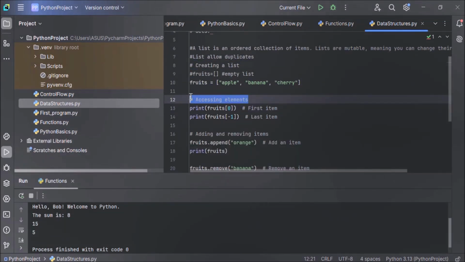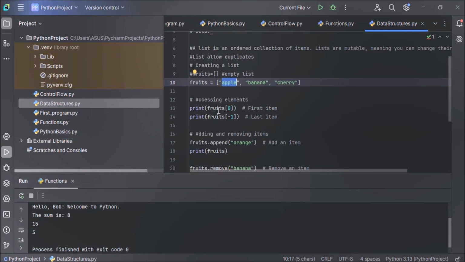Now next is how to access list items. We all know that list items are indexed and you can access them by referring to the index number. The first item in the list has index 0. Now in this example, we have 3 items. This fruit list has got 3 items. Apple is at 0th index because apple is the first item.